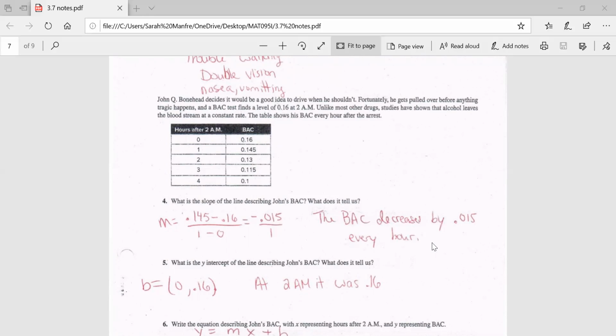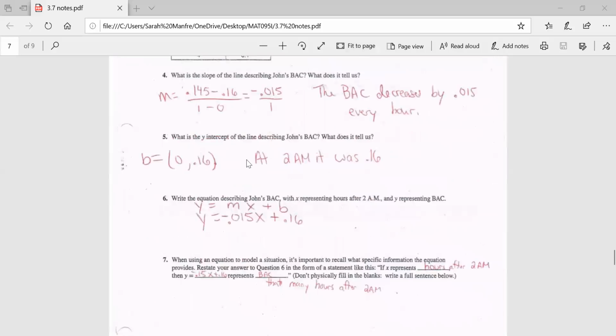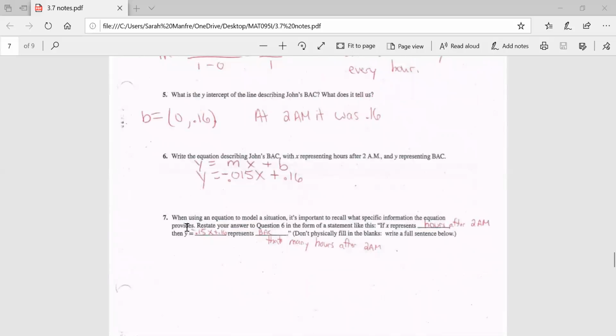Okay, what's the y-intercept? Remember, x is always 0. So this first one is my y-intercept, and it means that at 2 a.m., his blood alcohol content was 0.16. Okay, so we now know the slope. We know the y-intercept. That means that we can write an equation. Remember, y equals mx plus b. I'm going to replace m with my slope and my b with my y-intercept that we found from questions 4 and 5.